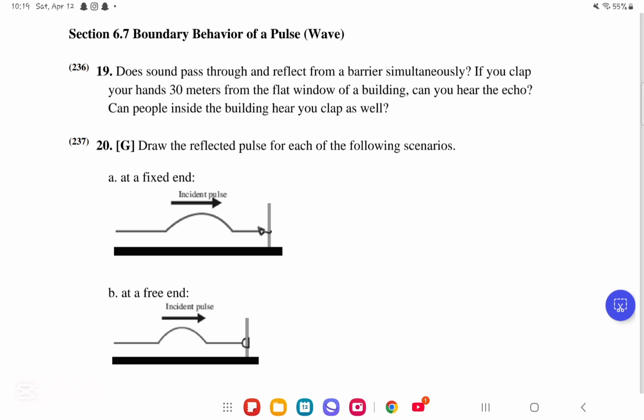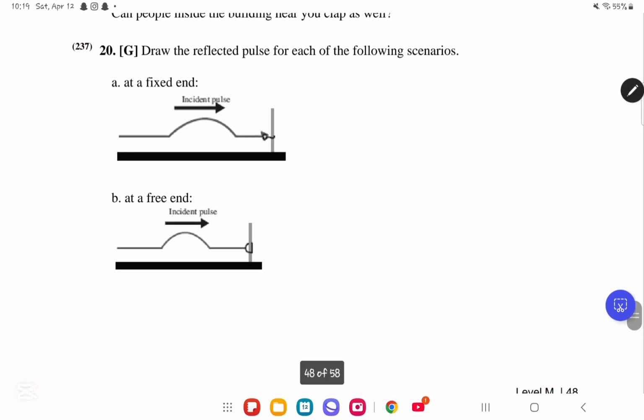So you clap, it will reflect back to you, and it will refract into the glass for the people to hear as well. Now CQD number 20, they said draw the reflected pulse for each of the following scenarios: at a fixed end and at a free end.